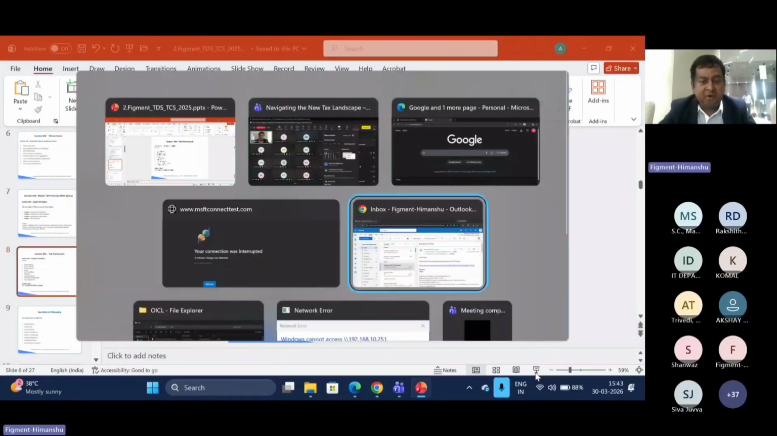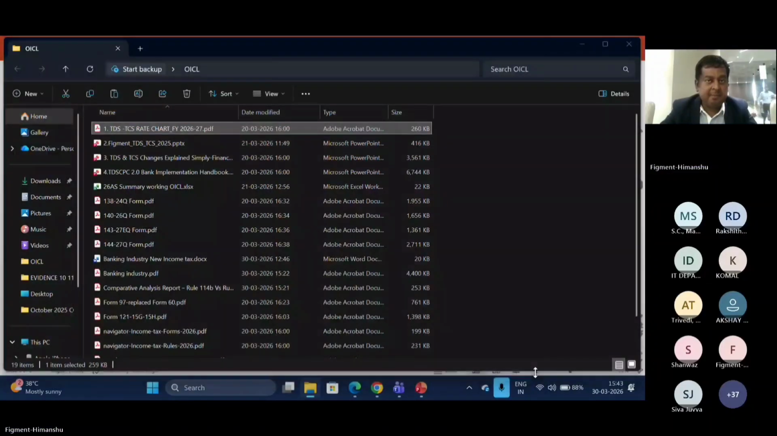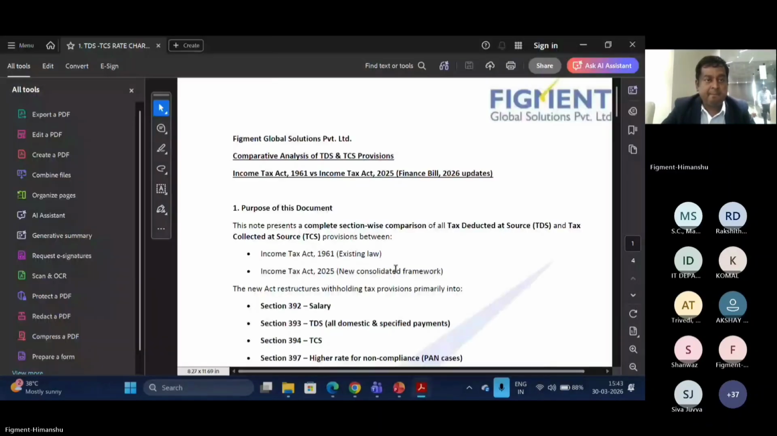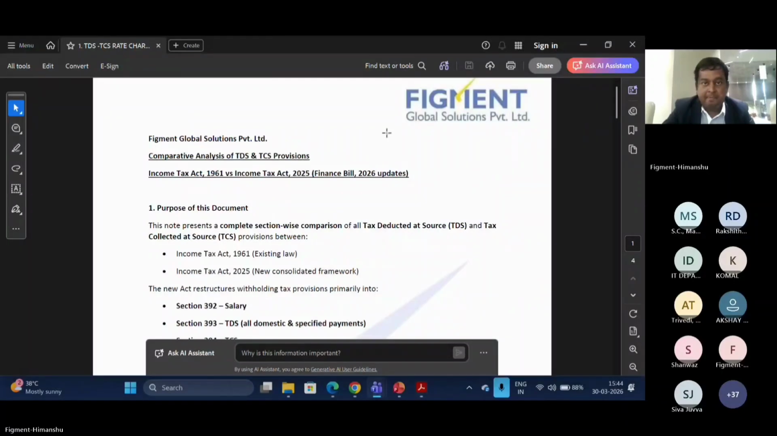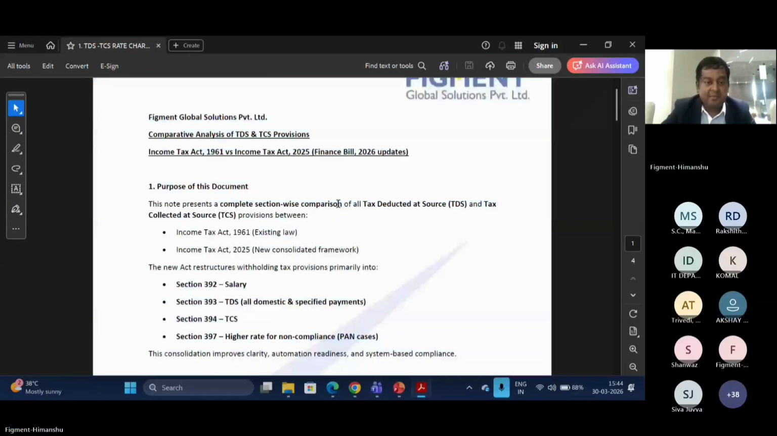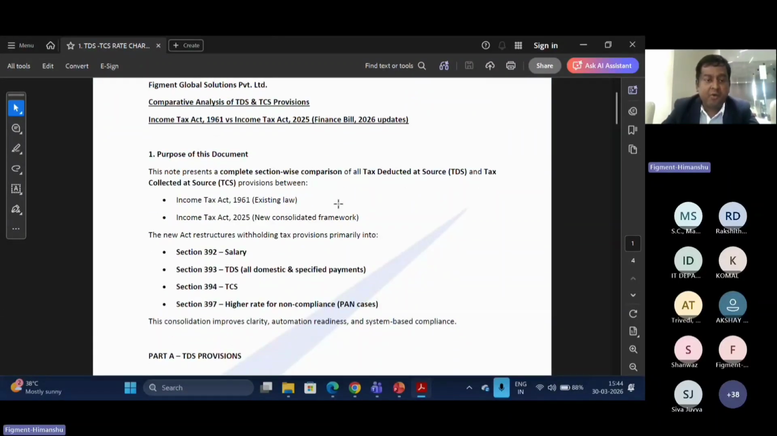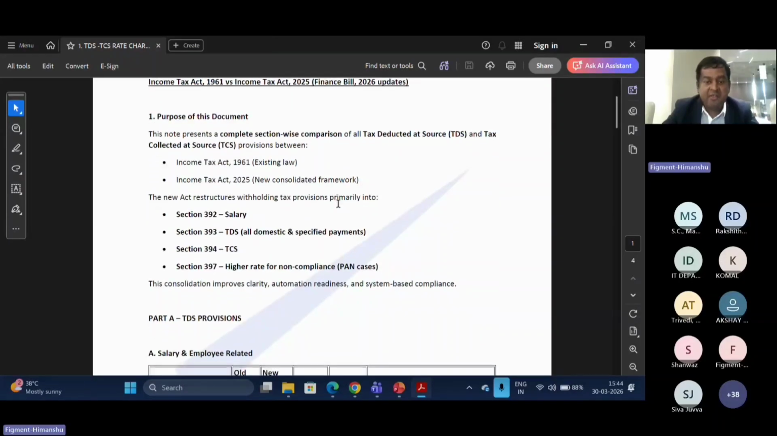Now let's move on. What are the new rates? This is the comparative analysis of the TDS and TCS provisions as amended with the Finance Bill 2026, right? I have already told you that the TDS section is divided into three sections only, 392, 393, and 394. And for the no PAN cases, there is a separate section, section 397.